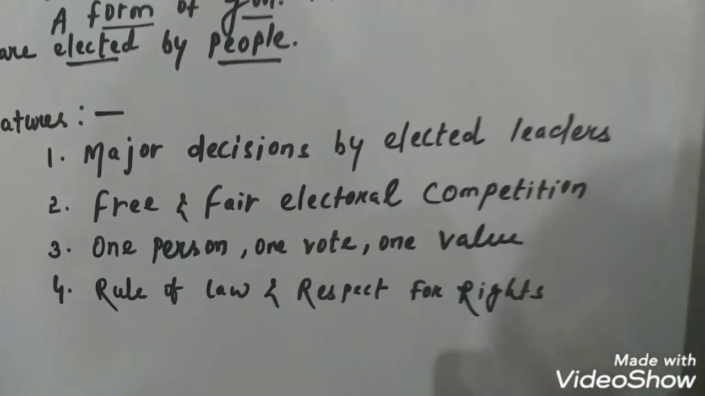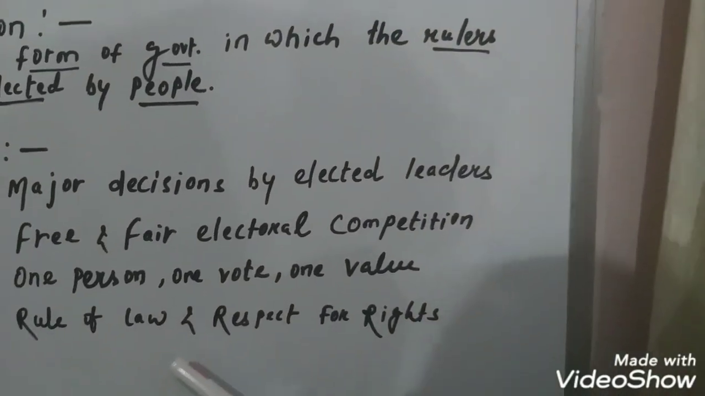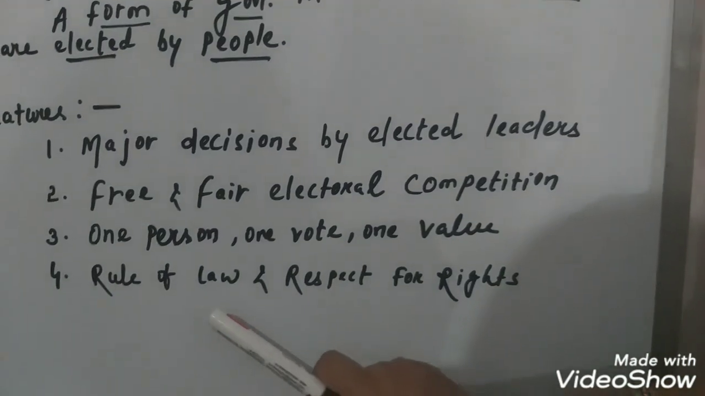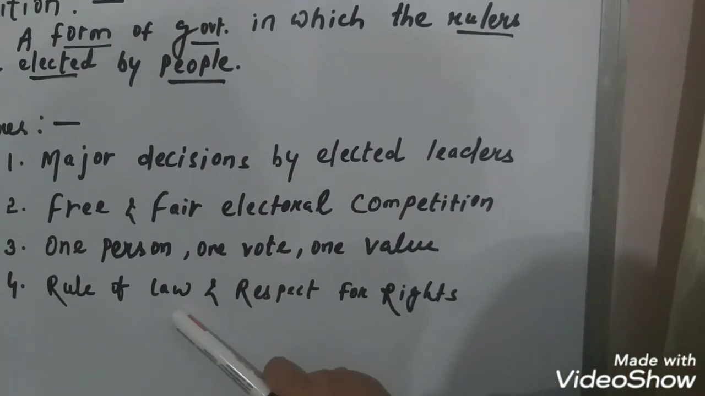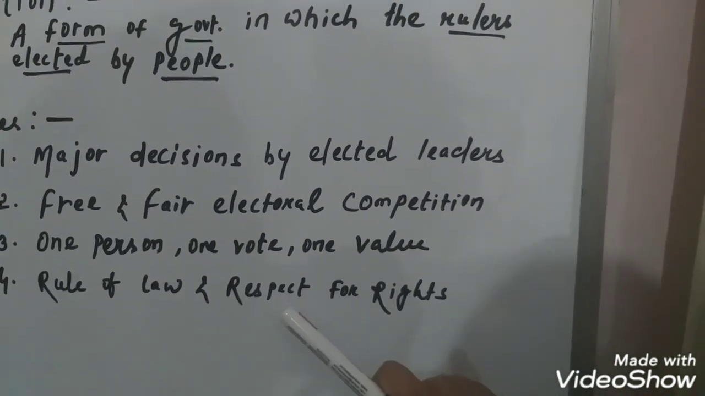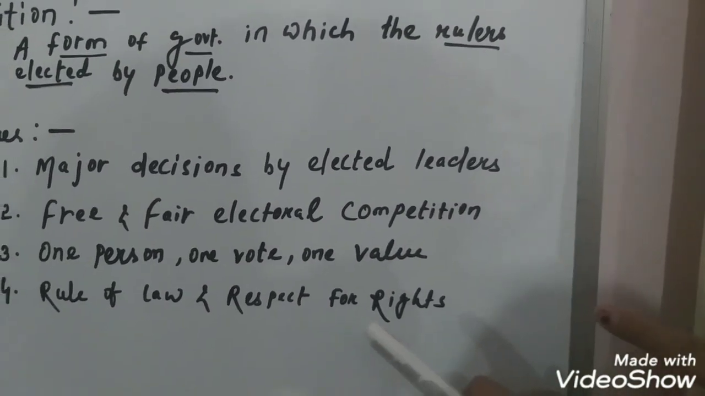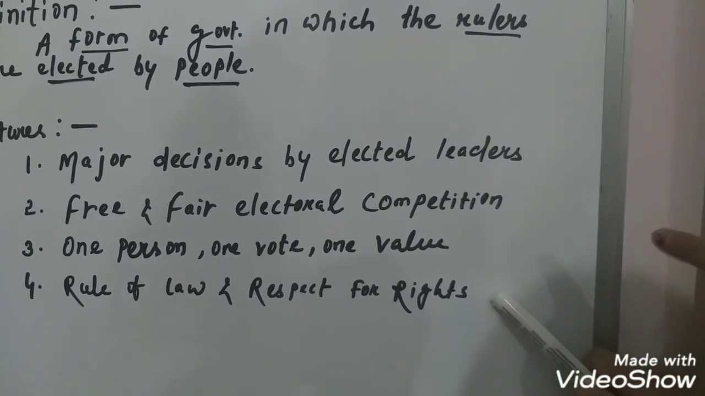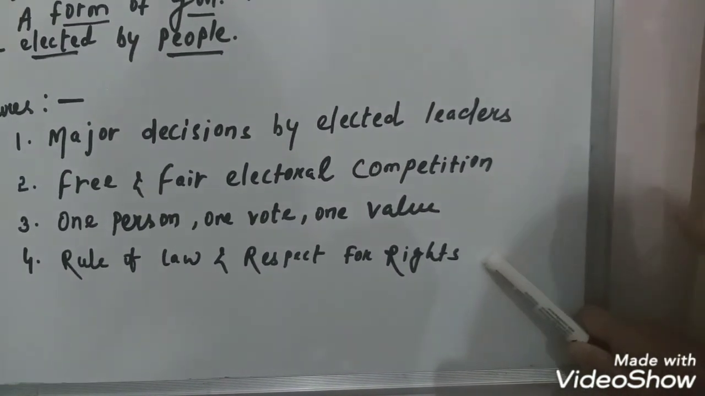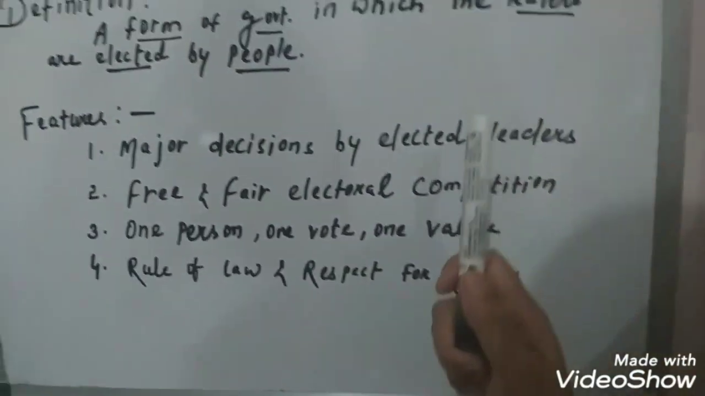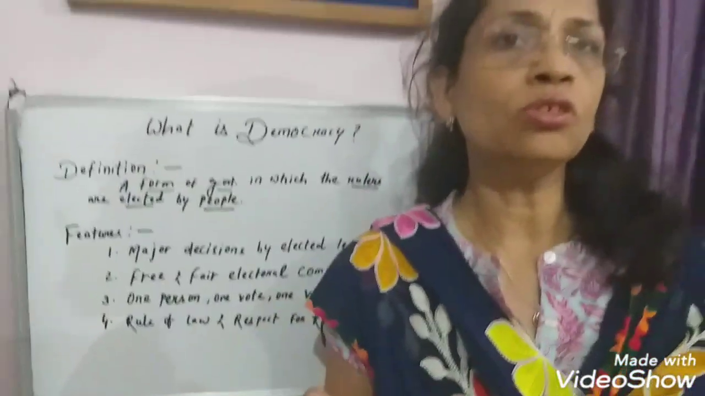Then the fourth one: after election, if the government is elected by people, there should be rule of law in the country and the elected government should respect the rights of people. So this feature we will discuss through the example of Zimbabwe. So these are the four features of democracy that we are going to discuss.